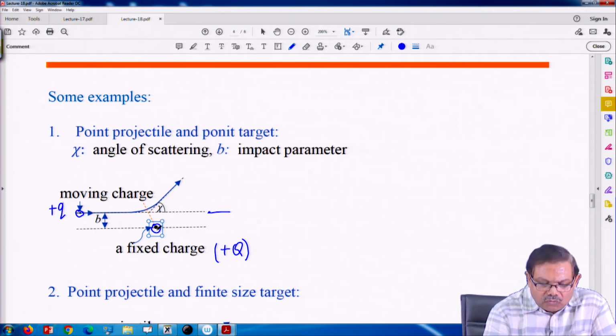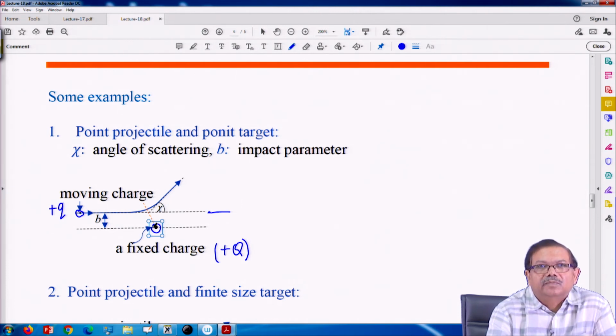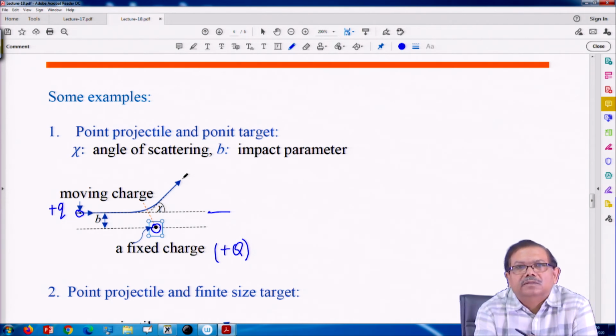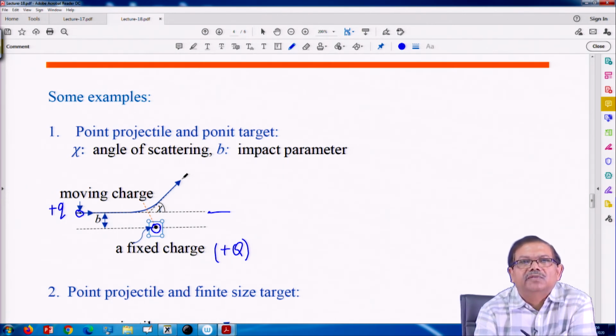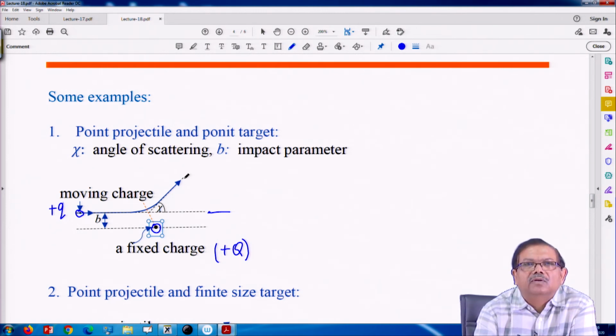But when it comes closer to some other target material, which is here a positive charge, so its path is deflected. After deflection, when it goes far away from this target or scatterer, then again the effect of this electric force becomes insignificant at long distance. So, after long time it would be moving again almost in a straight line.